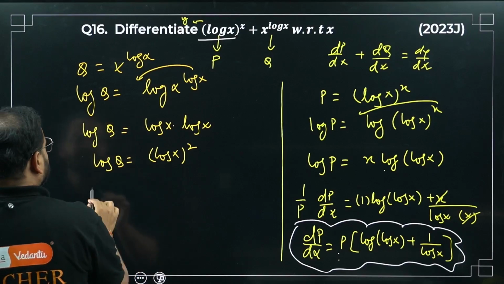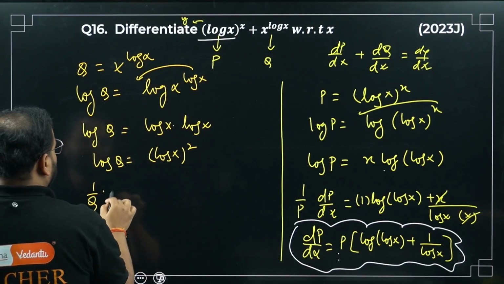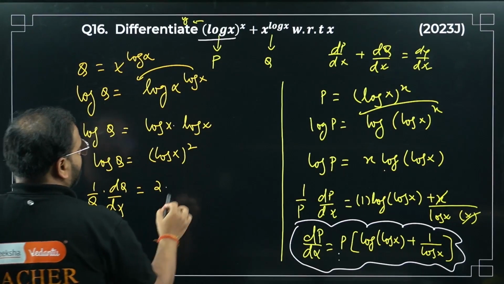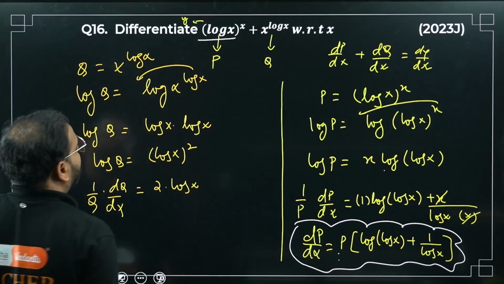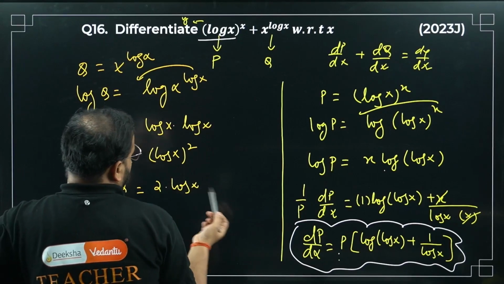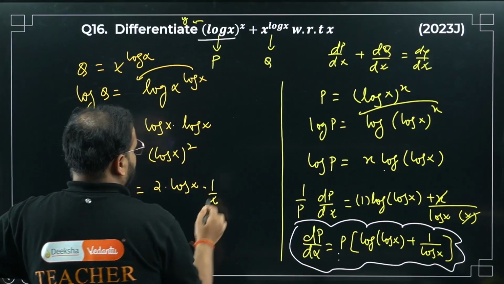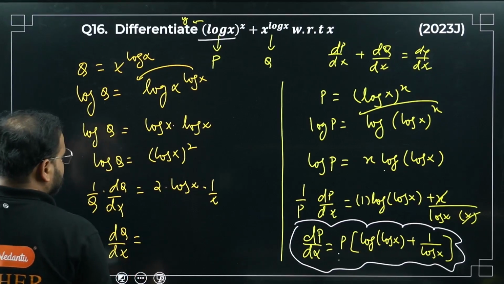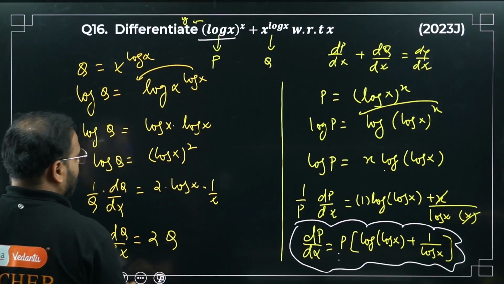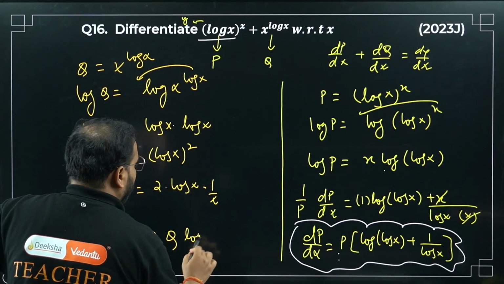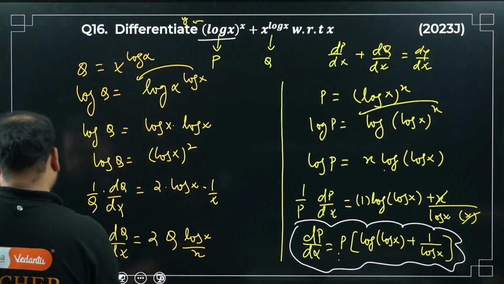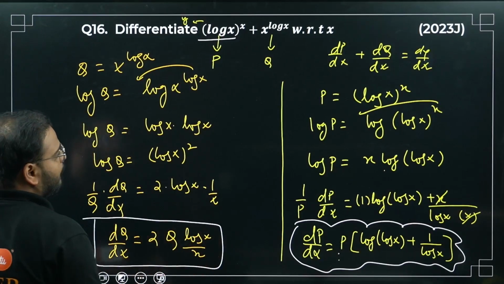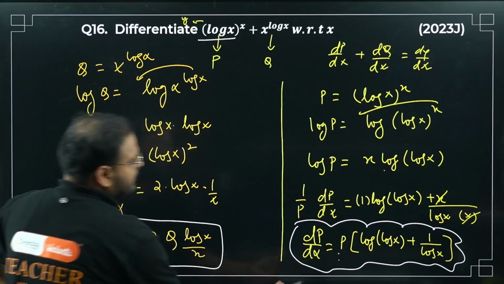Differentiate this: 1 by q dq by dx. What do I get this as? 2 times log of x into 1 by x. What is the answer? I'm getting dq by dx equals q times 2 log of x upon x. Please check. What you can do for the final answer? Add these two together. That's your final answer.